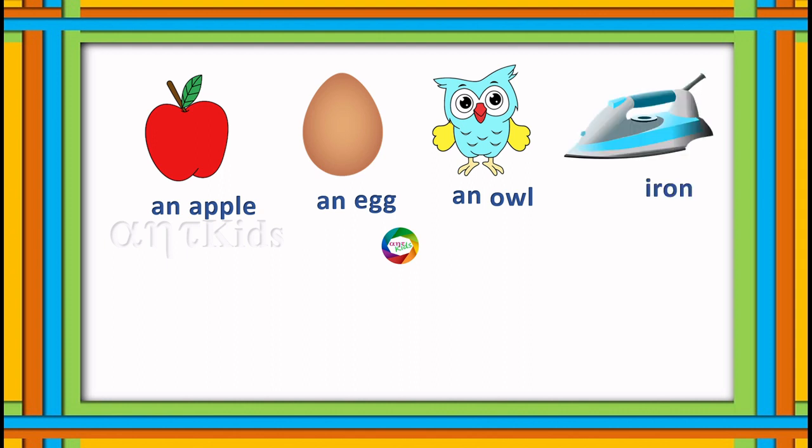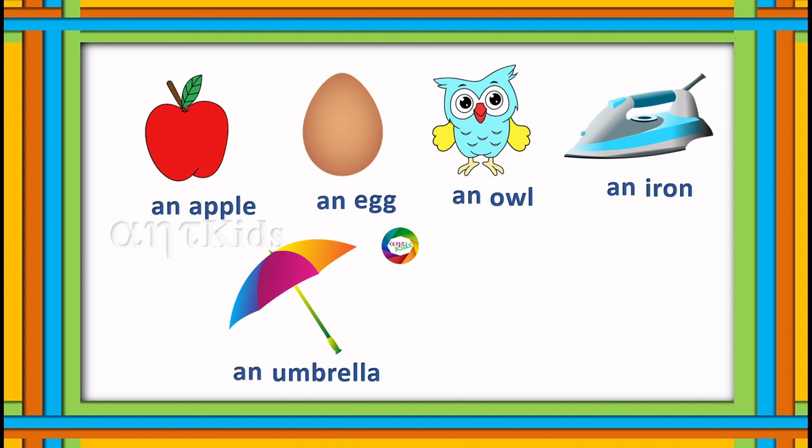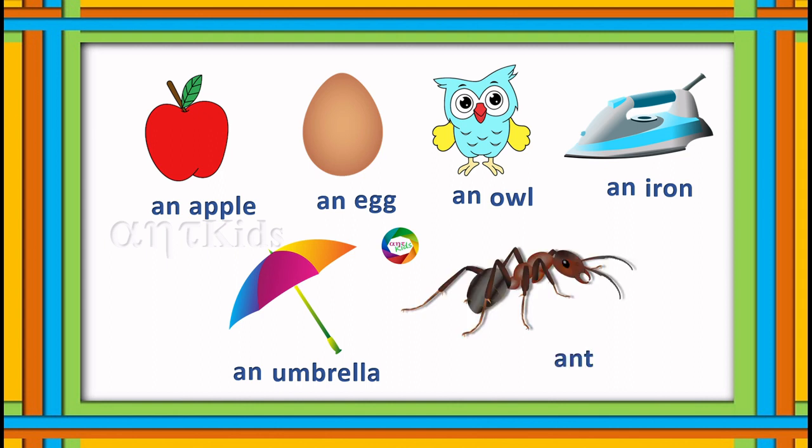An owl. Iron. Iron starts with the letter I, that is a vowel, so we have to use an iron. Umbrella. Umbrella starts with the vowel U, so we have to use an before umbrella. So an umbrella is the correct usage. Ant. A is a vowel again, so you have to use an ant. This is the way you have to use an before the vowels.